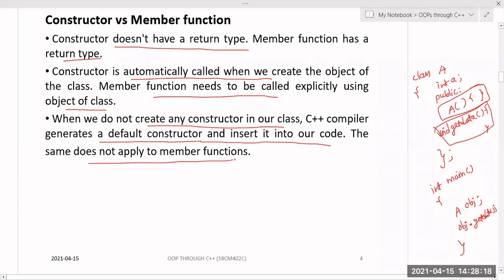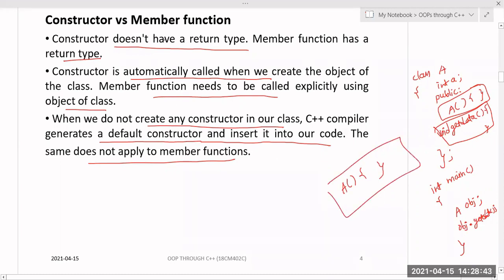But the same does not apply to the member functions. Suppose you want to create a member function: the compiler does not create it, the user has to create it. If the user didn't create it, then there is no member function. But if the user didn't create any constructor, the compiler itself creates a default constructor with empty parameters and with an empty body. Got it?